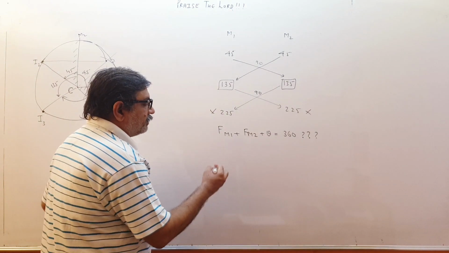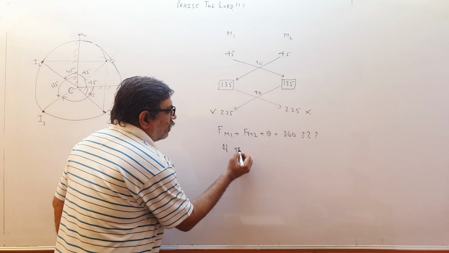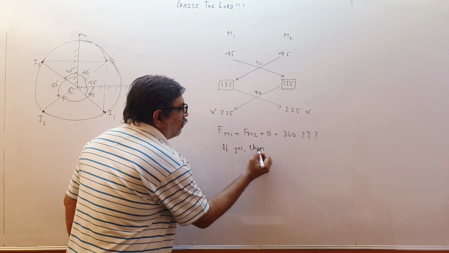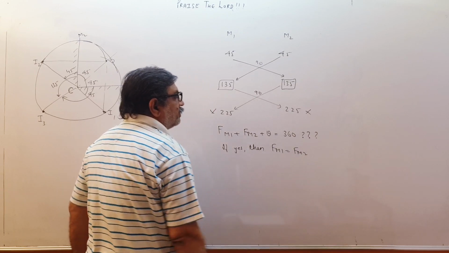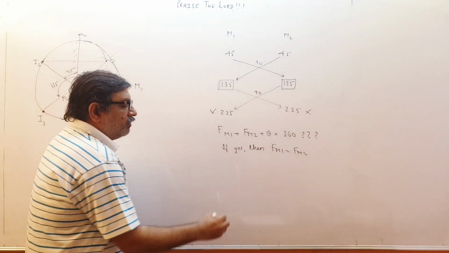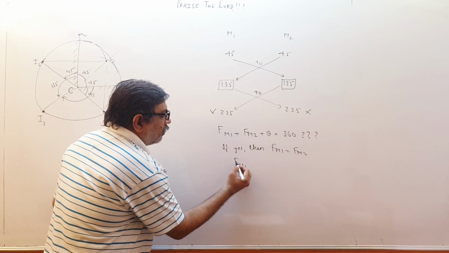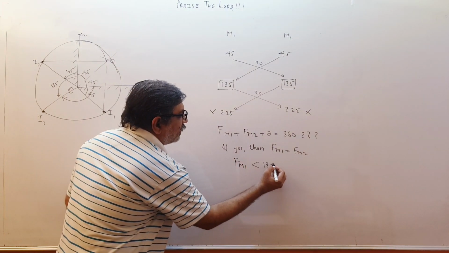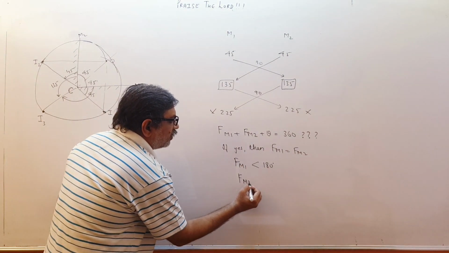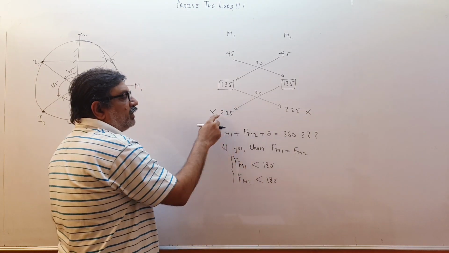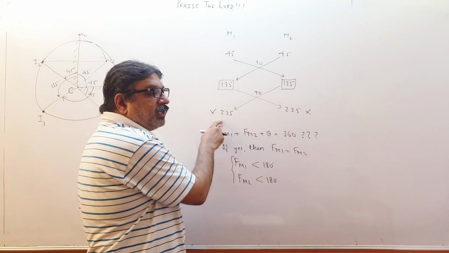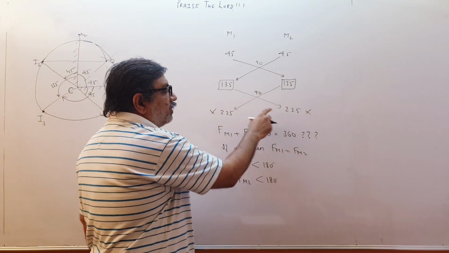If yes, then the final image of M1 will be the final image of M2. The final image of M1 should be at less than 180 degree angle, and the final image of M2 also should be taken at less than 180 degree angle. That means if we keep on adding, as soon as the angle crosses 180 degree, you have to stop, meaning you don't have to consider these images.